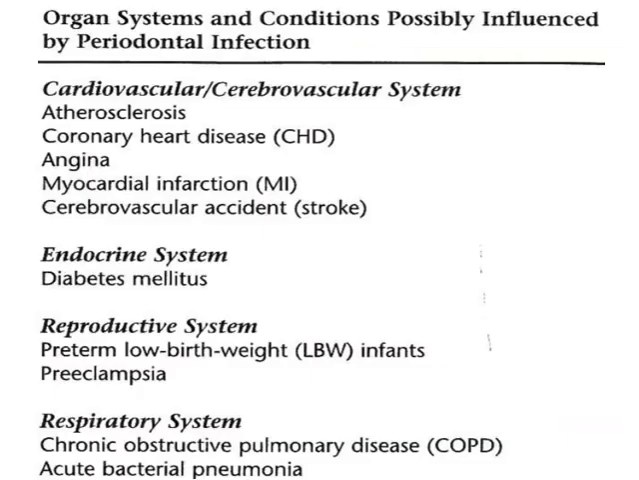So here you can see the organ systems and conditions possibly influenced by periodontal infection. I don't say periodontal disease will directly cause the disease. There are chances of influencing some other systemic diseases. One is the cardiovascular or cerebrovascular system. The second is the endocrine system. The third is the reproductive system, and the fourth is the respiratory system. There are many other things. Previously I told you that because of periodontitis there are chances of cancer and all these things.